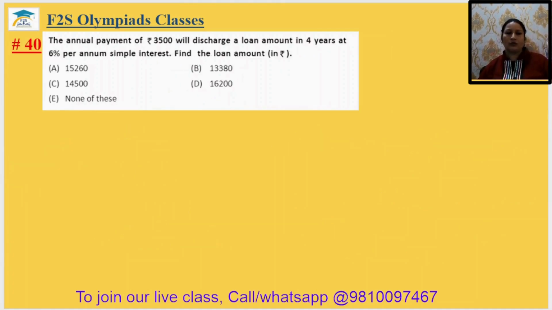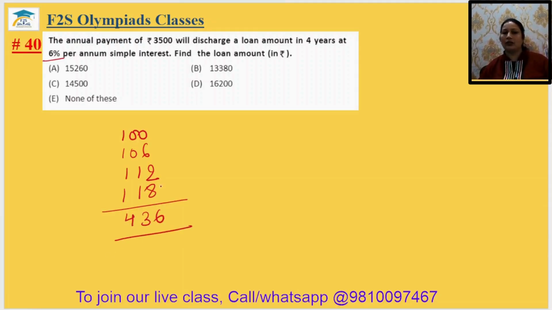Okay. Come to question number 40. The annual payment of rupees 3500 will discharge a loan of in 4 years at 6% per annum simple interest. Find the loan amount. Now we have to just find the total loan amount. ठीक है, तो 4 years के लिए यहाँ पर तो 100, now 100 plus 6 तो 106, now 112 and 118,